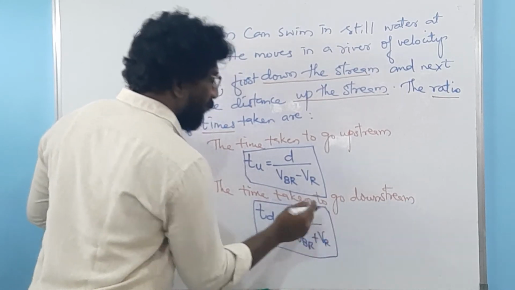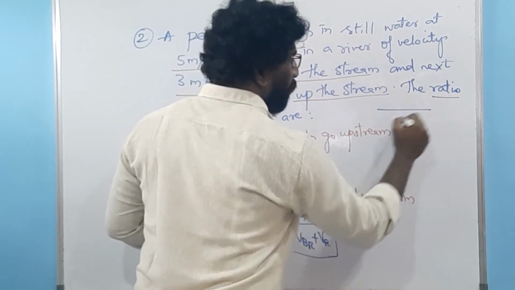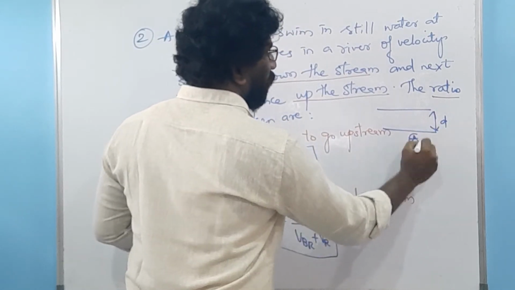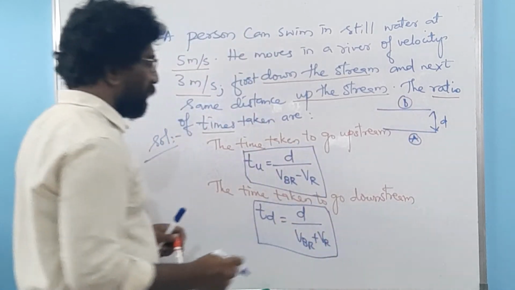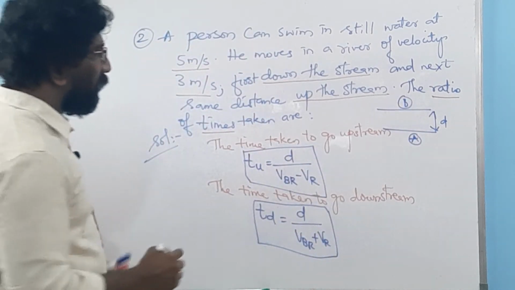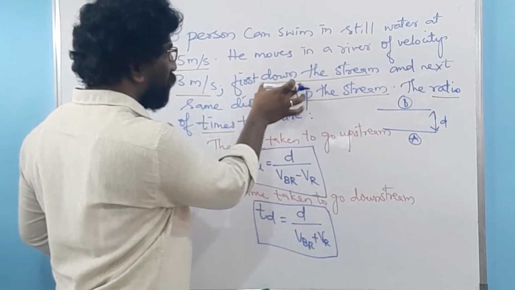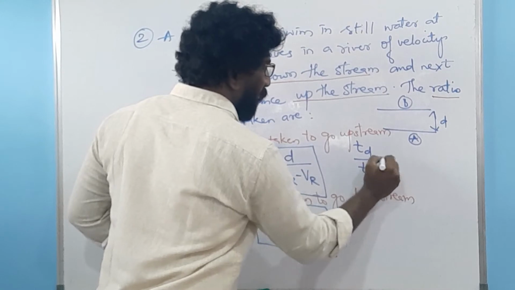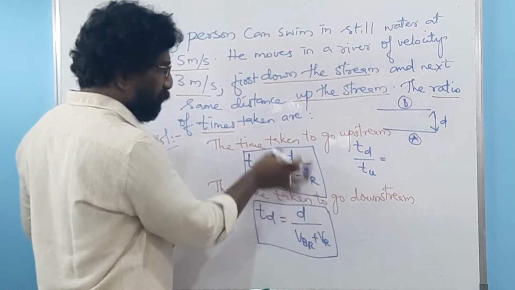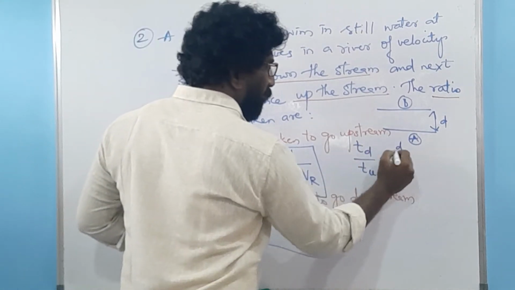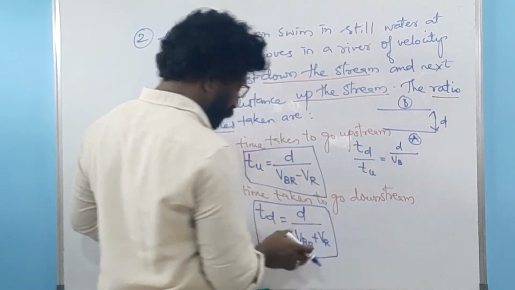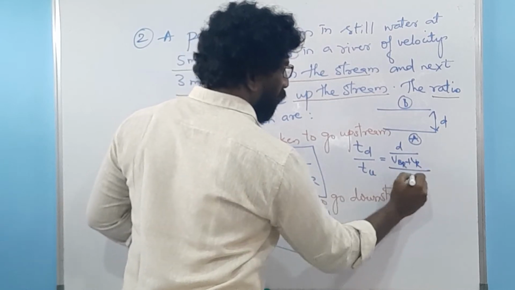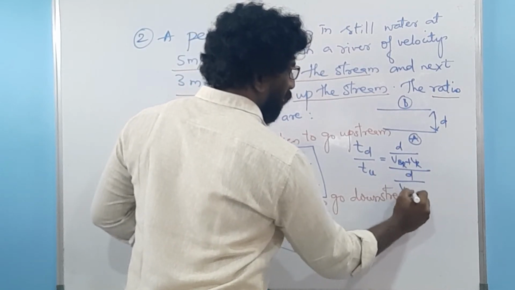What is this D? D is the distance between the two banks of the river. If this is the case, then we know the formula. We are supposed to find the ratio of downstream to upstream, so it will be TD over TU. Now when you substitute, for downstream it is D over VBR plus VR, over D over VBR minus VR.